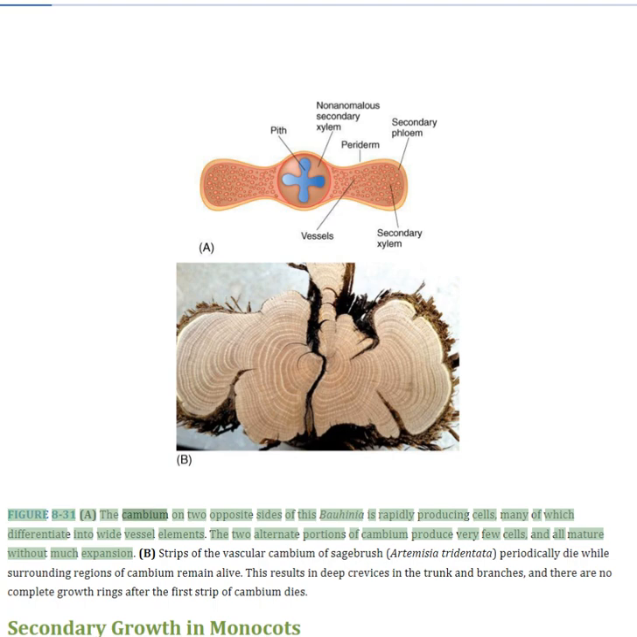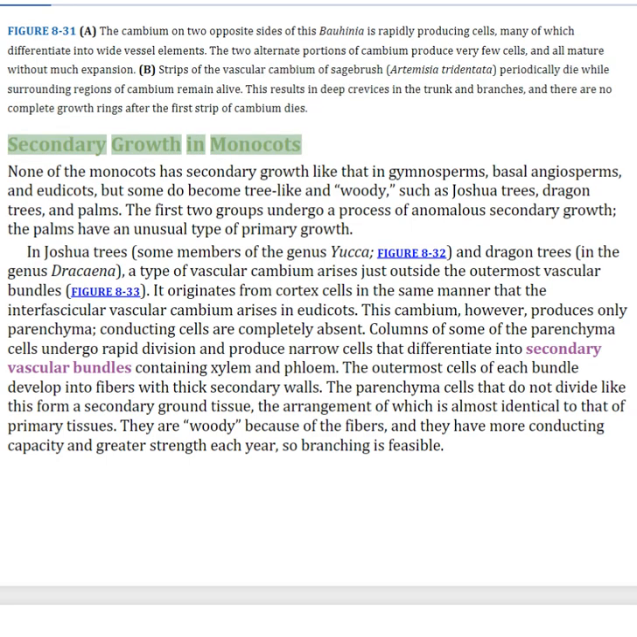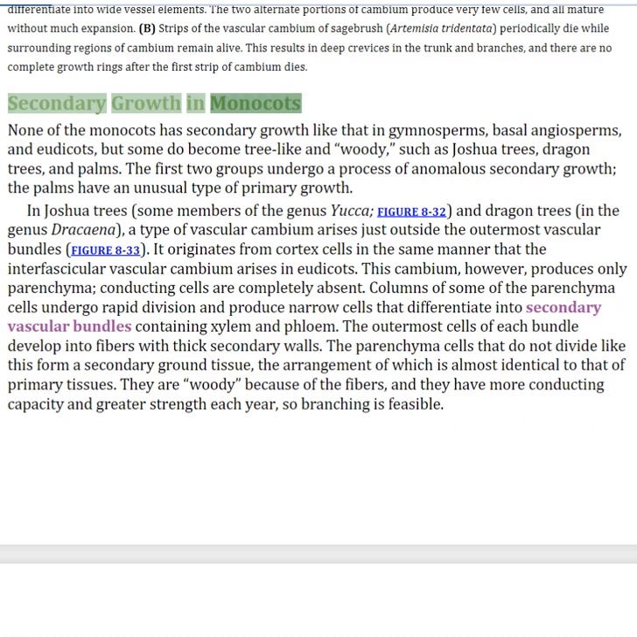Figure 8.31. The cambium on two opposite sides of this Bauhinia is rapidly producing cells, many of which differentiate into wide vessel elements. The two alternate portions of cambium produce very few cells, and all mature without much expansion. Strips of the vascular cambium of sagebrush periodically die while surrounding regions of cambium remain alive. This results in deep crevices in the trunk and branches, and there are no complete growth rings after the first strip of cambium dies.